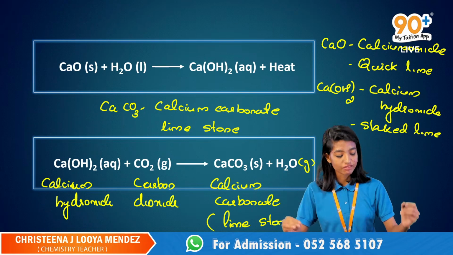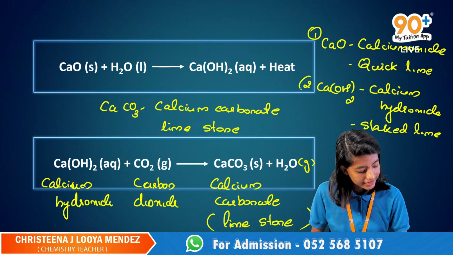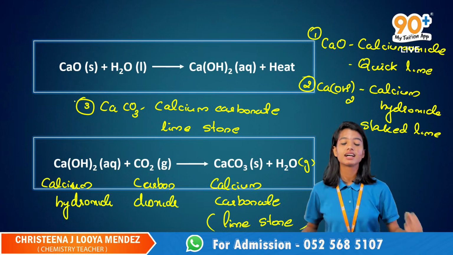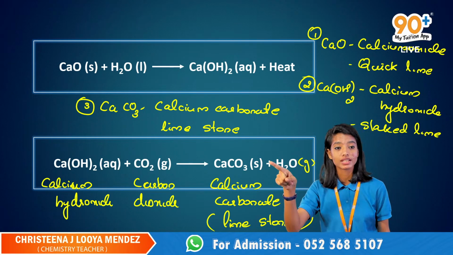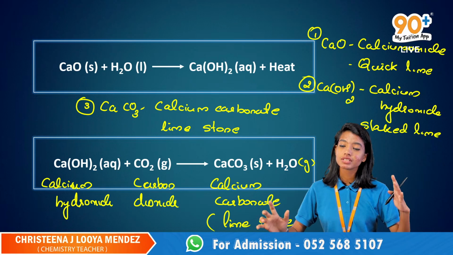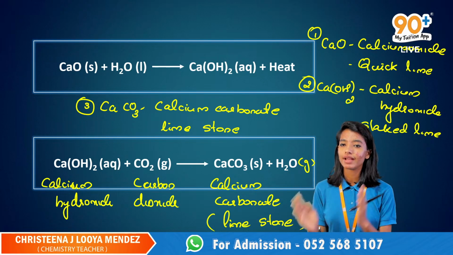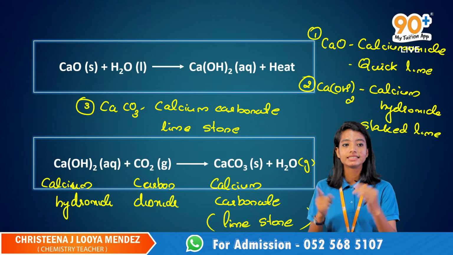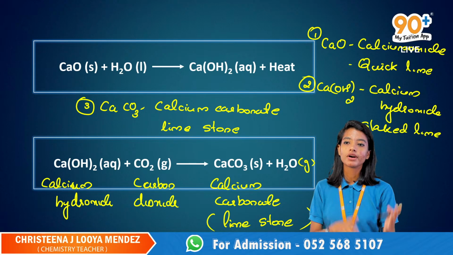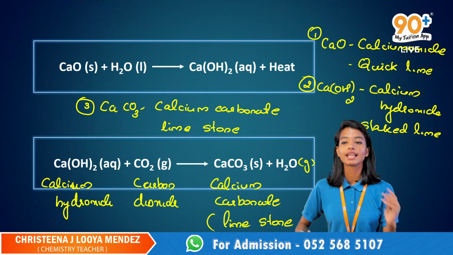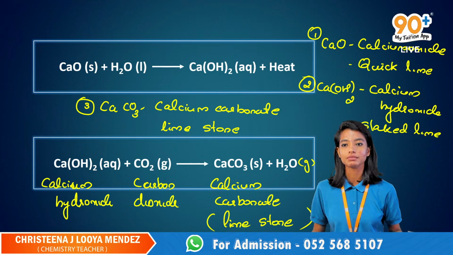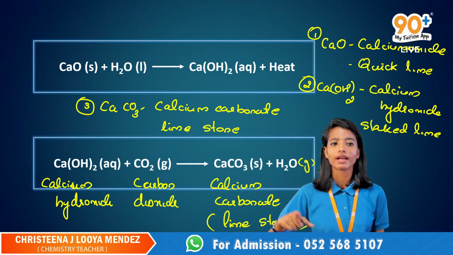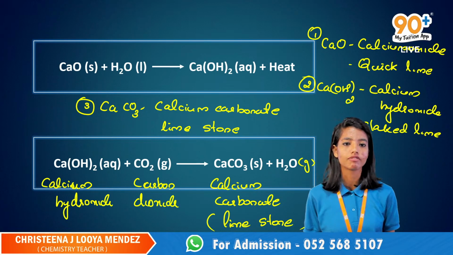Don't ever forget this. This is the first one, the second one, and the third one. You may have a high chance of confusion, so don't get confused with these 3. Study that right now. Calcium oxide is CaO, quicklime. Ca(OH)2, calcium hydroxide, slaked lime. CaCO3, calcium carbonate, limestone. So you have to study that right now. I'll ask questions. No confusions.